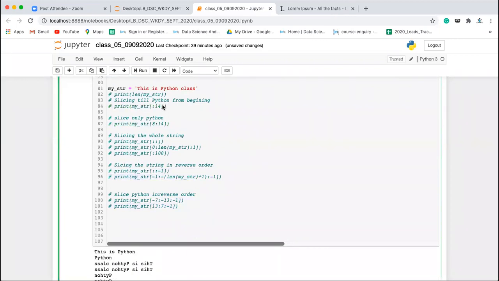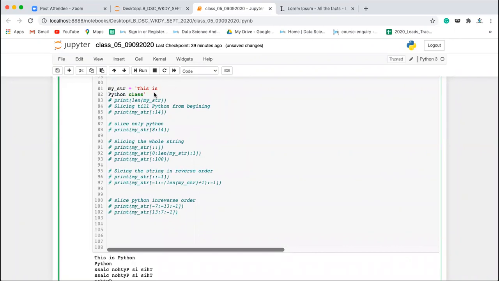Abhishek, does this work on a multi-line string? Yes, slicing works on multi-line strings also. Can you just check one example? I want to understand. Yeah, triple quotation. So what do you want to slice? Try the first one, print the length of my string and slicing till Python from the beginning.